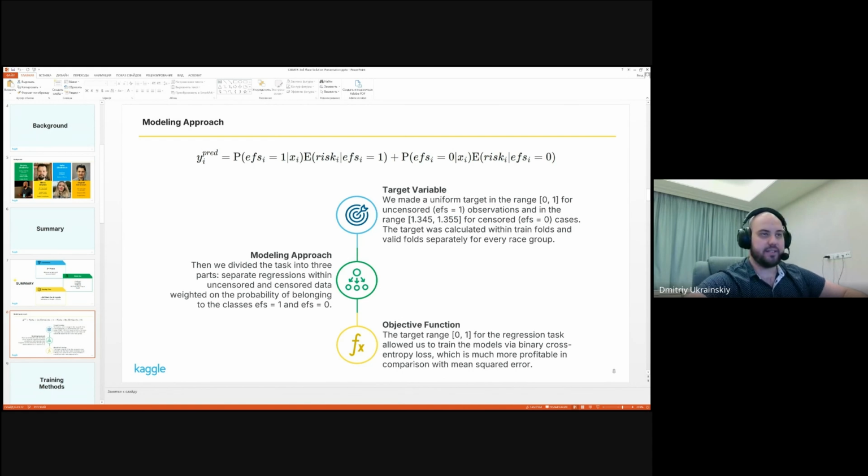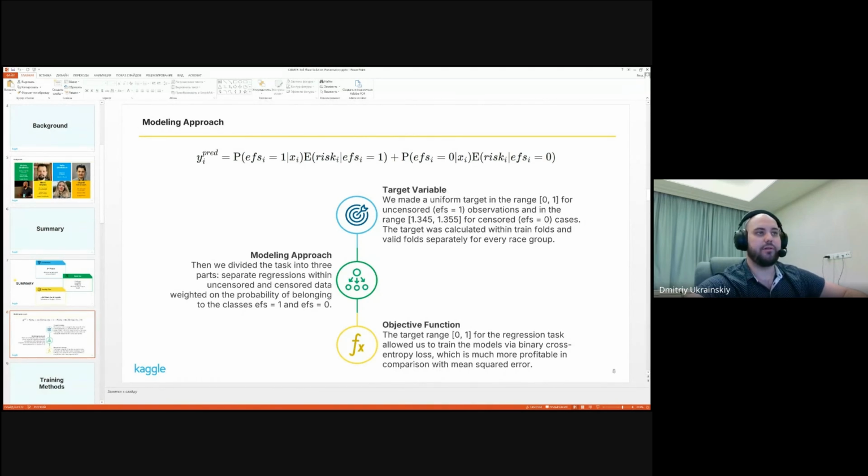The regression for censored cases is the most insignificant part of the solution. For example, for neural networks, we just collapse the whole range into a constant 1.35 and use this constant instead of the whole regression. The range for censored cases was optimized in terms of concordance index on our validation, so this range was taken as the optimum one.